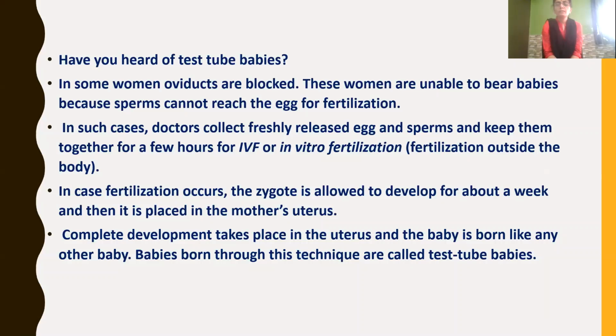Now, let's continue our chapter. Have you heard of test tube babies? Yes, now let's discuss test tube babies. In some women, oviducts are blocked. So these women are unable to bear babies because as the oviducts are blocked, the sperms cannot reach the egg for fertilization. In the oviduct only, fertilization takes place. So if the oviduct is blocked, then the sperm cannot reach the egg for fertilization.